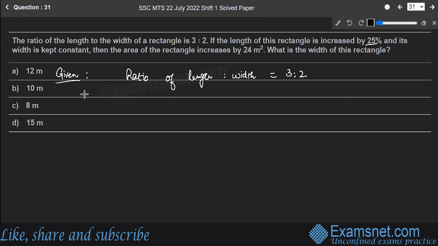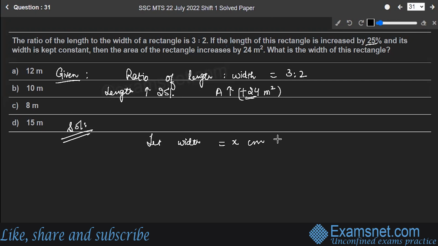So this is length, increase 25%, and width, there is no change. Then area of the rectangle increases by plus 24 meter square. Okay, you have to find out the width of the rectangle. So let's move with the solution. Very first thing, we have to find out the width. So let's assume width to be x meters.